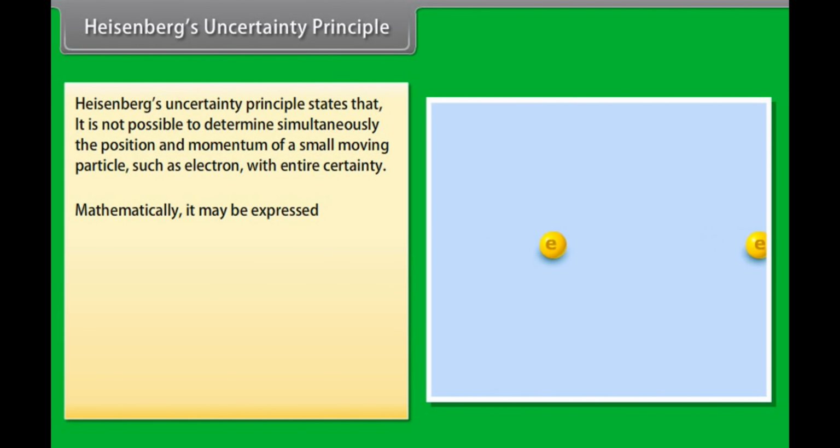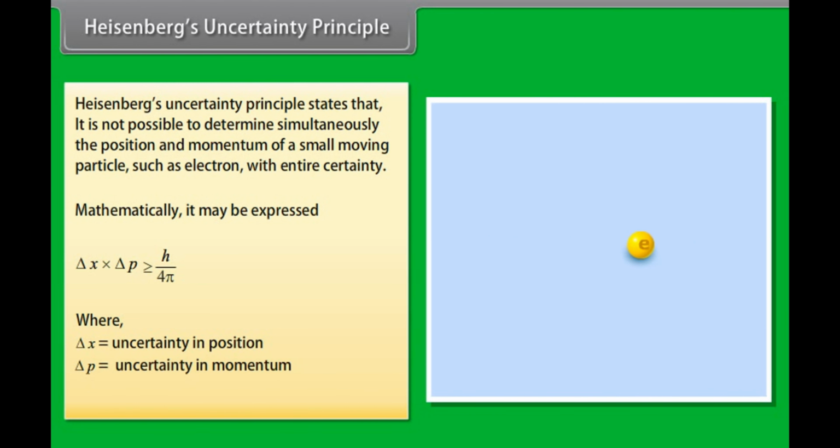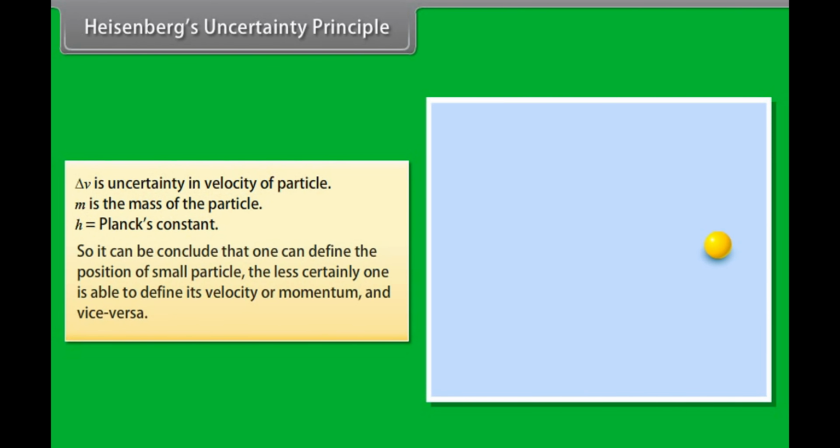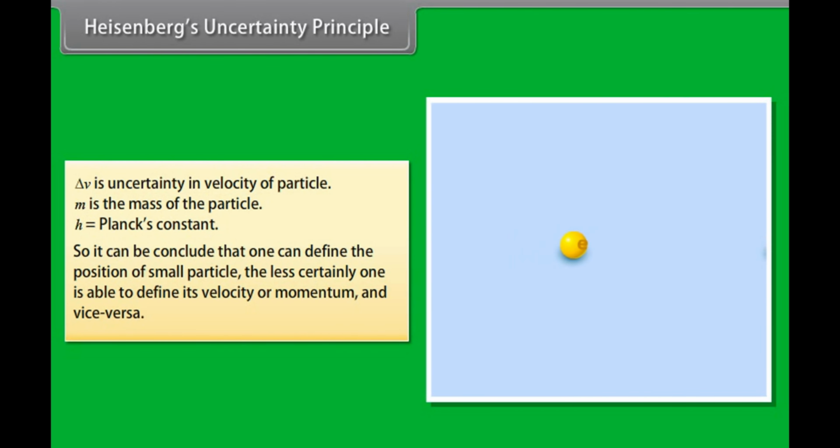Mathematically, it may be expressed as delta x into delta p greater than or equal to h by 4 pi, where delta x is the uncertainty in position, delta p is the uncertainty in momentum, equal to m delta v, delta v is the uncertainty in velocity of the particle, m is the mass of the particle, and h is Planck's constant. So, it can be concluded that the more certainly one can define the position of small particles, the less certainly one is able to define its velocity or momentum, and vice versa.